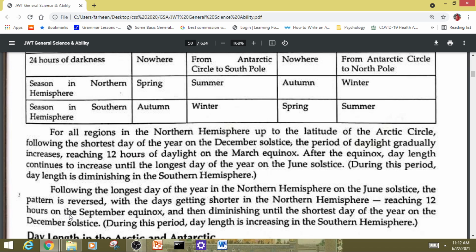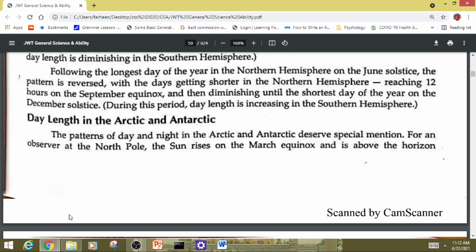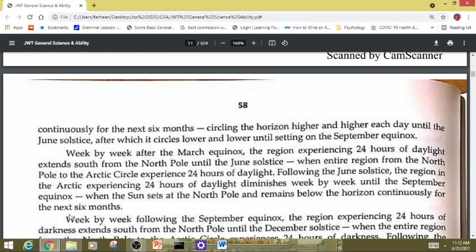Day length in the Arctic and Antarctic. The patterns of day and night in the Arctic and Antarctic deserve special mention. For an observer at the North Pole, the sun rises on the March equinox and is above the horizon continuously for the next 6 months, circling the horizon higher and higher each day until the June solstice, after which it circles lower and lower until setting on the September equinox.